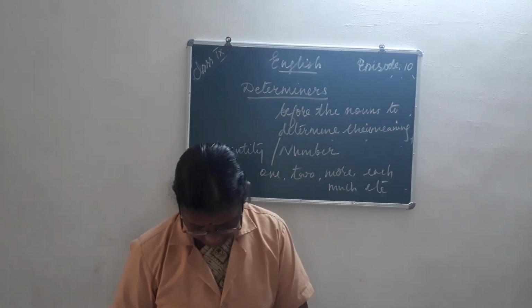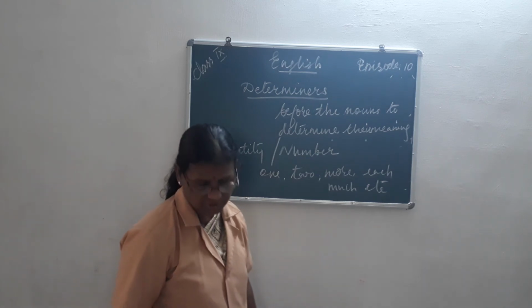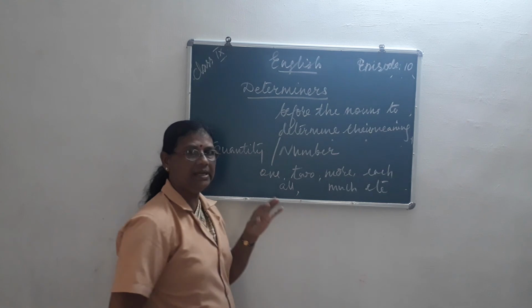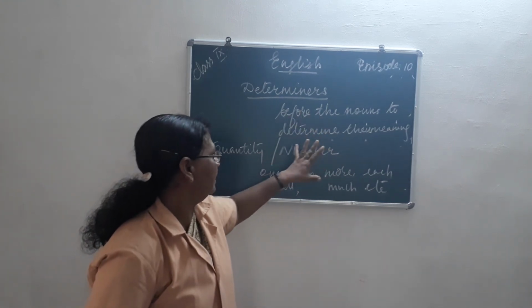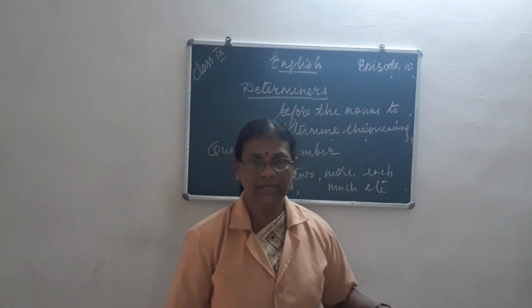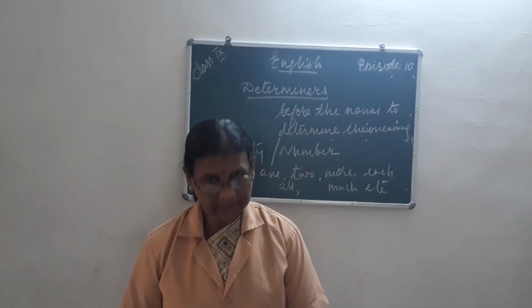Understood? Then comes the next one. All the remaining ones come over there, everything comes in the next group. So these are the adjectives which are being used. Clear to you? So, determiners.